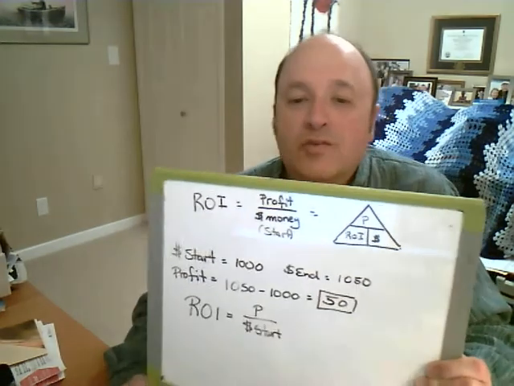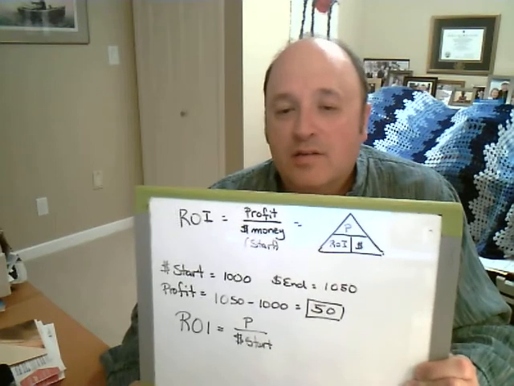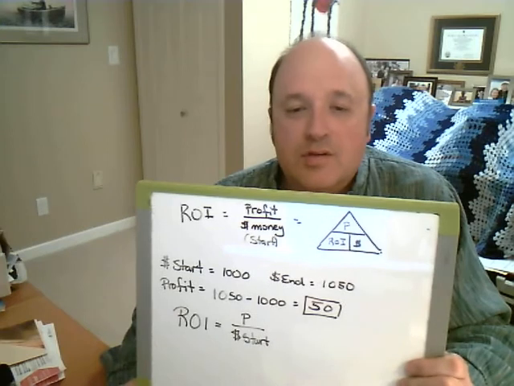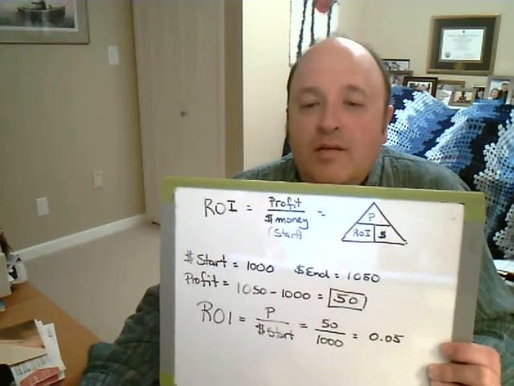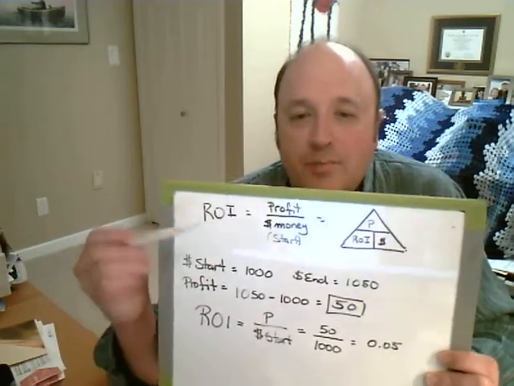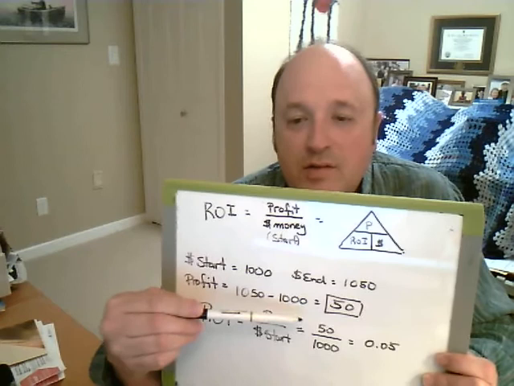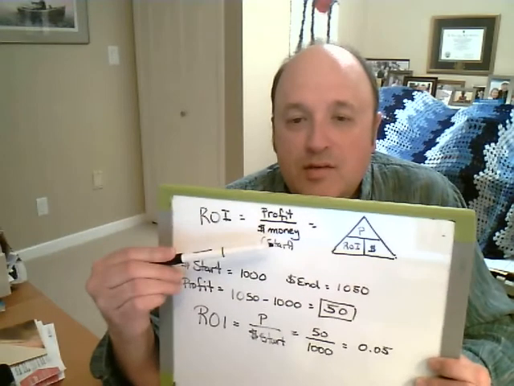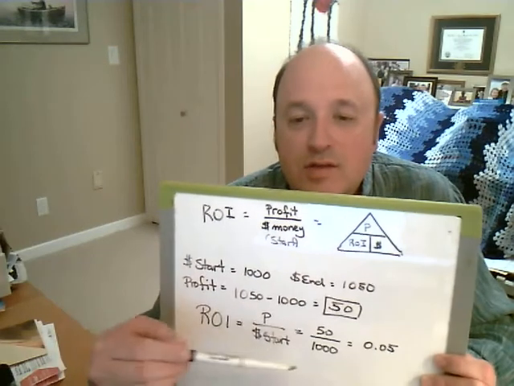All right, and then I can ask you for the return on investment. So it's your profit, which you just calculated, divided by your starting money, which is up at the top. There's 1,000. So let's have a look. Okay, and so when I calculated that out, I plug in 50 for my profit, right? It was what we just calculated right there. So that goes in that spot at the top. And then starting money, right? So our starting money is here. It's 1,000. So that goes in that spot.